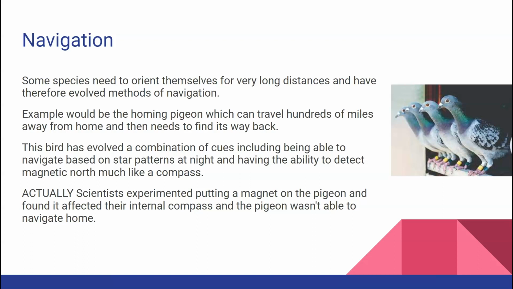Scientists have experimented with this by putting magnets on the homing pigeons, and the pigeons weren't able to figure out where true north was, so it made them get lost. They sense the stars, and they sense the magnetic pull of the Earth.